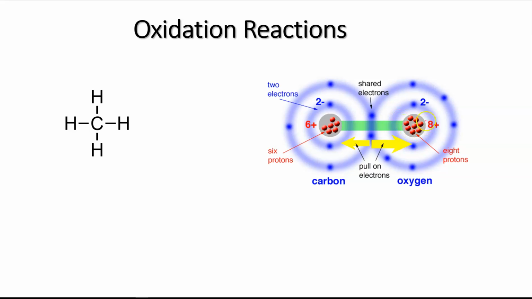It has to do with the internal shell and that shielding, because we're feeling a +8 pull on the oxygen versus a +6 pull on the carbon. So the electrons get pulled more towards the oxygen in the shared bond. This is also a smaller atom.